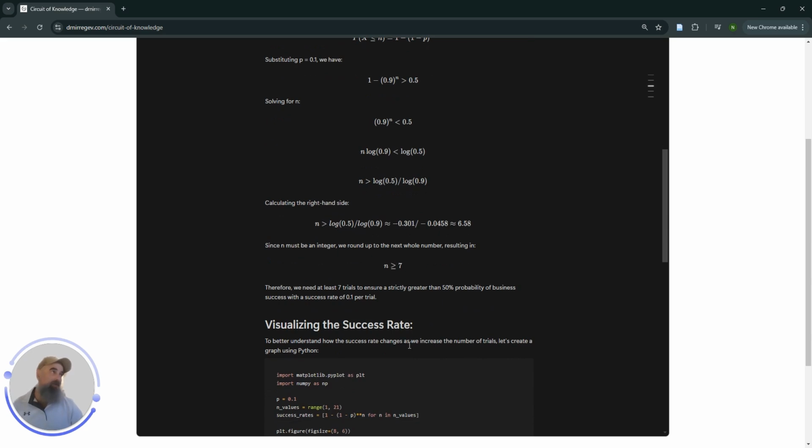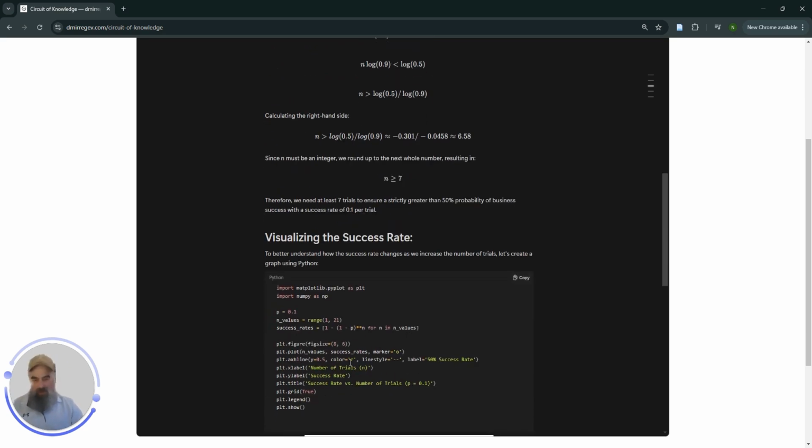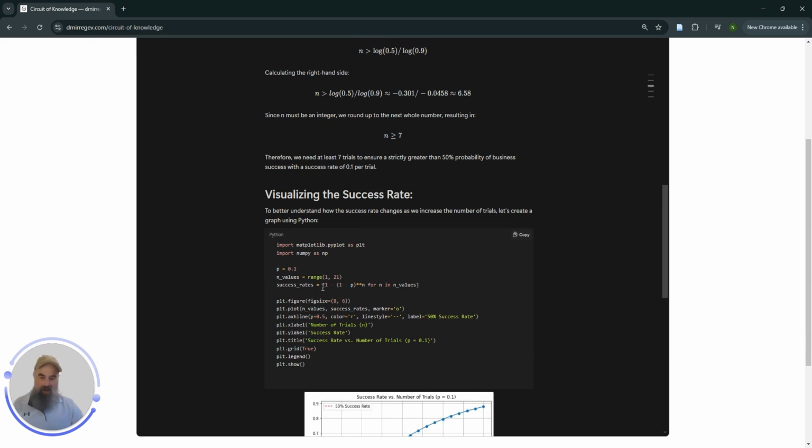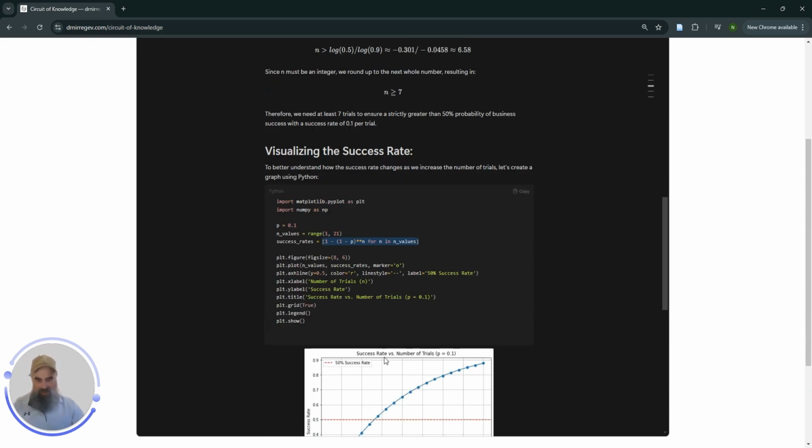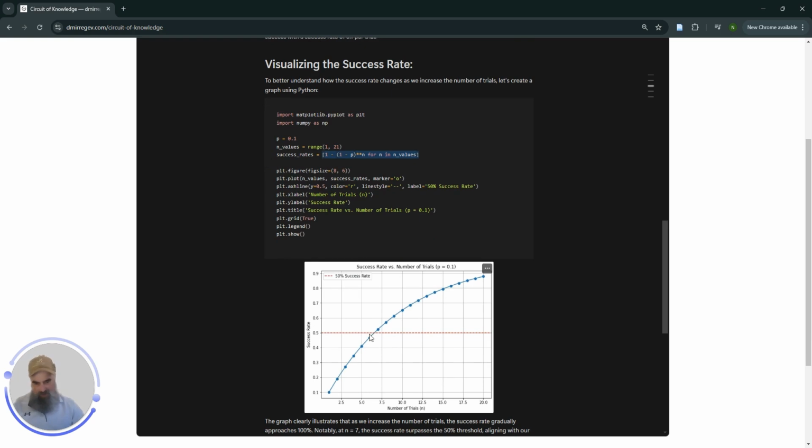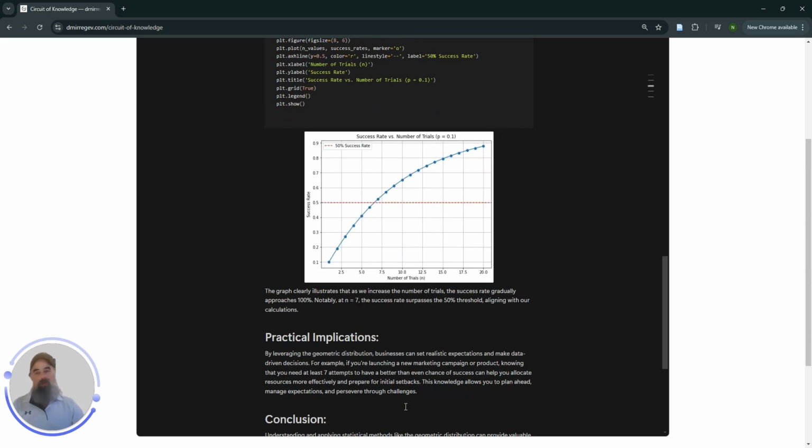Okay, now we can do more than that. We can write a Python program that will take this formula of the CDF, this one, and we'll just run it for different values of n, and we see that for 6.58 we cross the 0.5 or the 50% chance. We're not random anymore, and we grow and grow and grow until we reach the 80% chance of succeeding if we try at least 15 times. Okay? And we're at almost 90% if we try 20 times. Now this is just by taking a probability of success at each and every trial to be 0.1 or 10%.